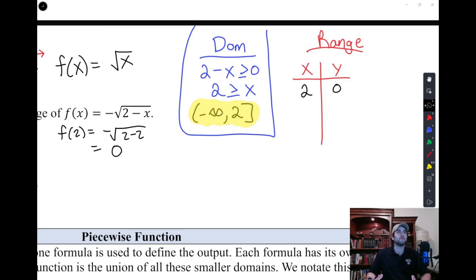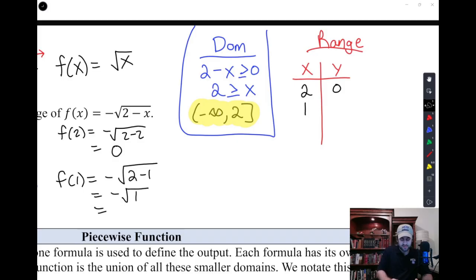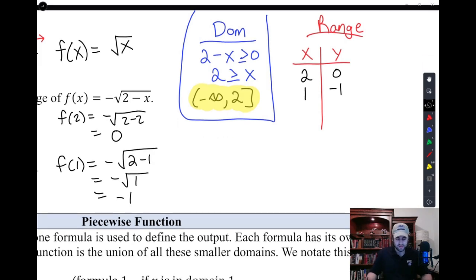Well, let's just move 1 over. Now, keep in mind, based on the domain, we can't move to 3 because 3 would result in an imaginary number. And so we need to move down to 1 and say, what is f of 1? Well, that's just negative root 2 minus 1, which is negative root 1, which is just negative 1. And so I think I can see a pattern happening with my range where it's getting lower. And we could try one more number, maybe try, I don't know, 0 could be the next number we try. And if you plug and chug a 0, you see you get negative root 2.